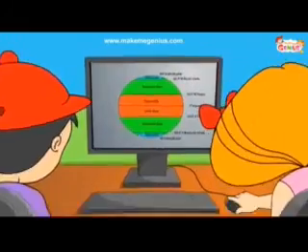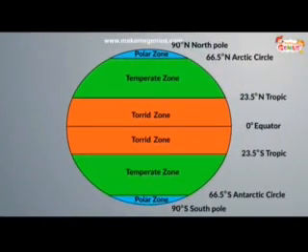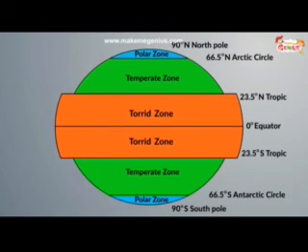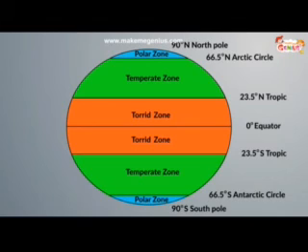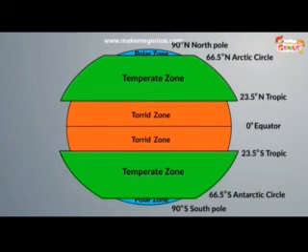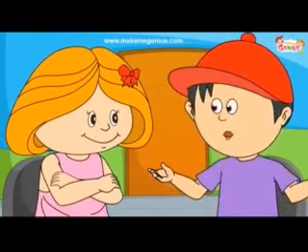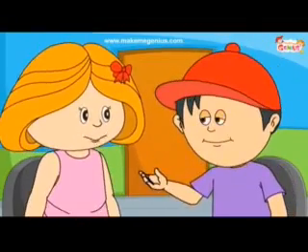Yes, look at this picture of the globe. We can divide the whole of our Earth into 3 heat zones based on the climate. I can see that. The area near the poles is known as the polar region, and the areas near the equator are known as the torrid regions. Correct. And areas between torrid and polar zones are known as temperate zones. Can you tell me more about these zones?